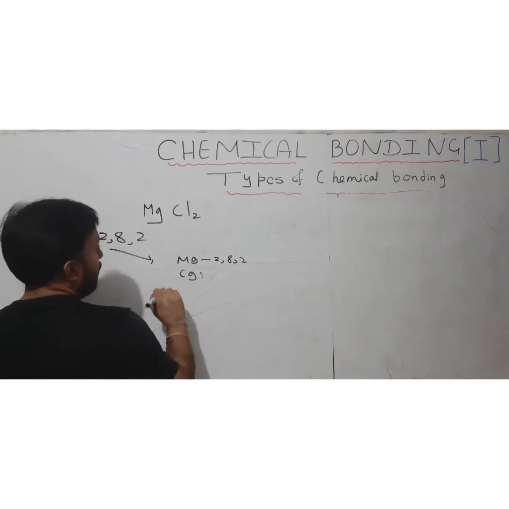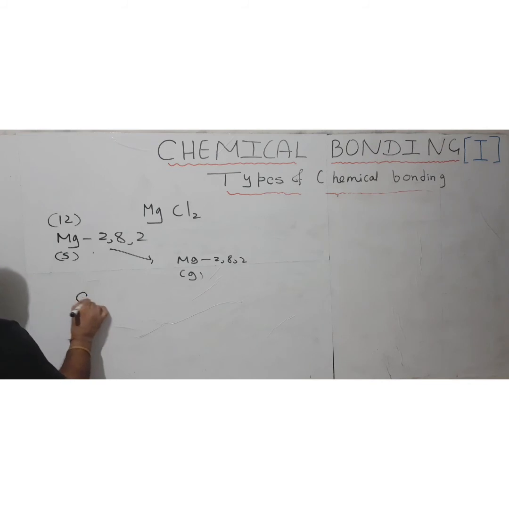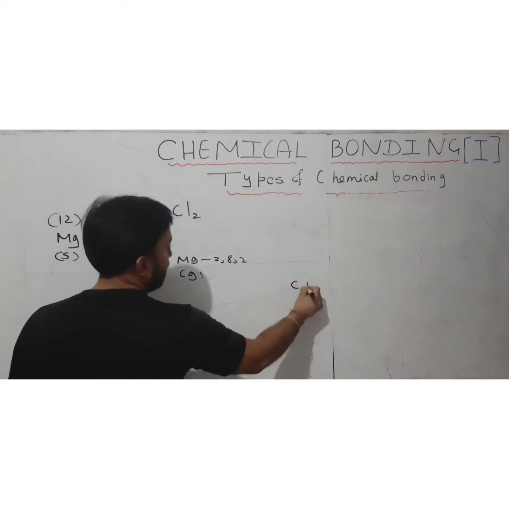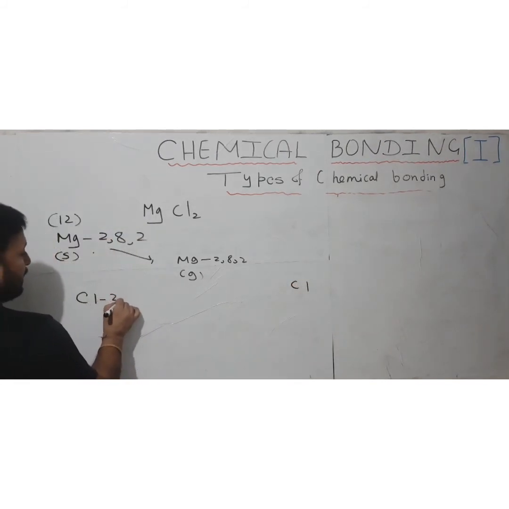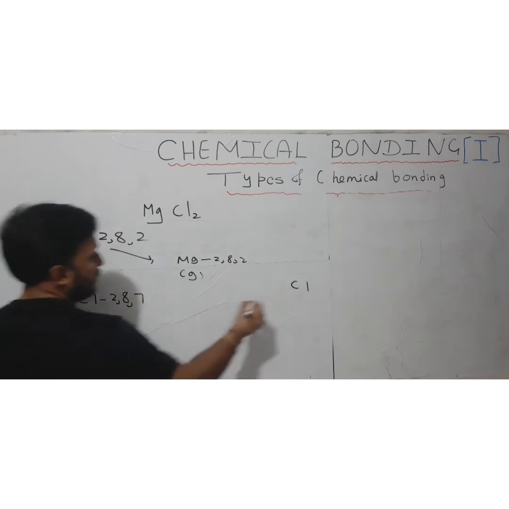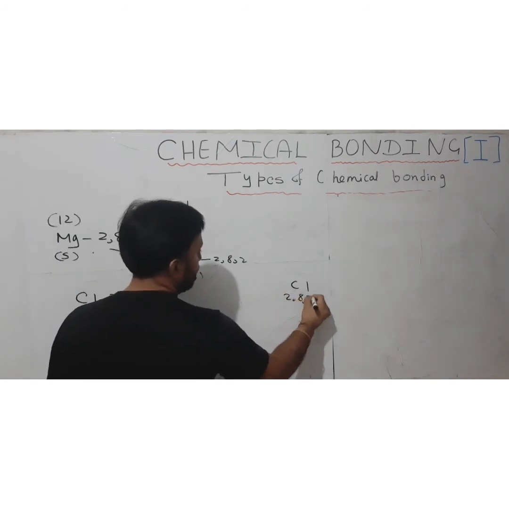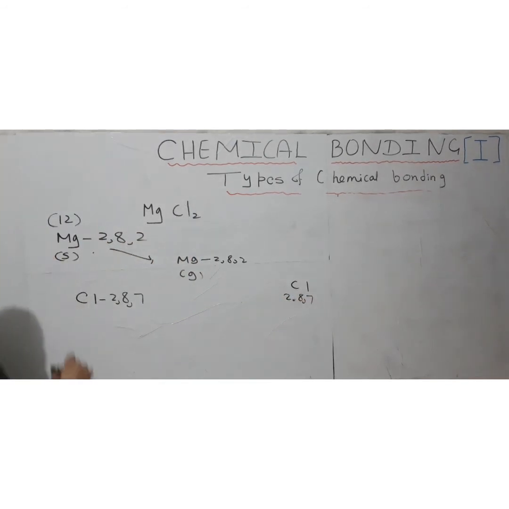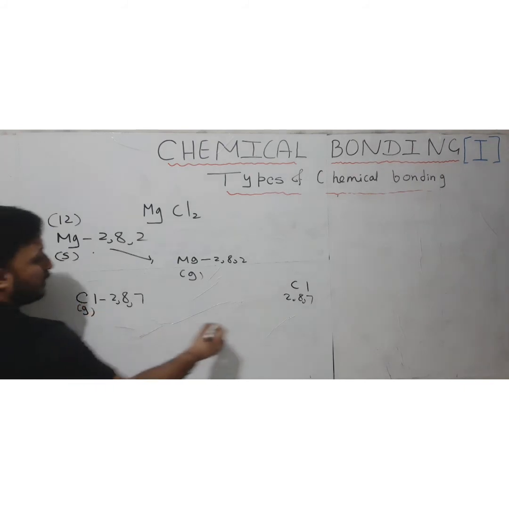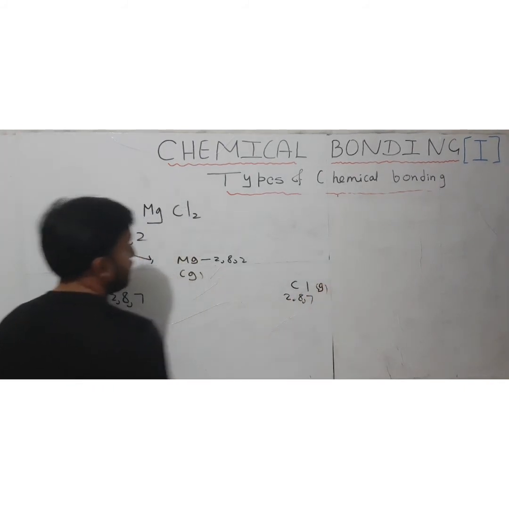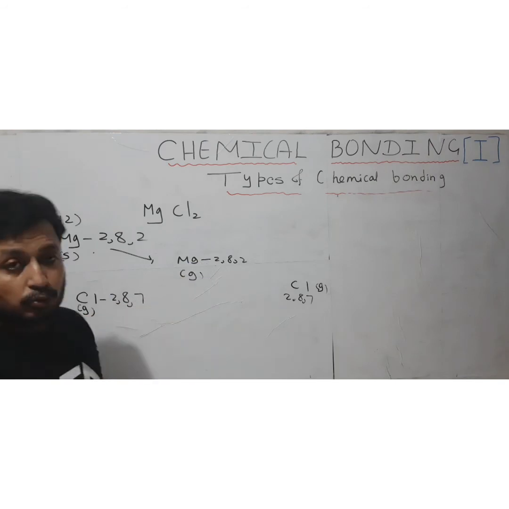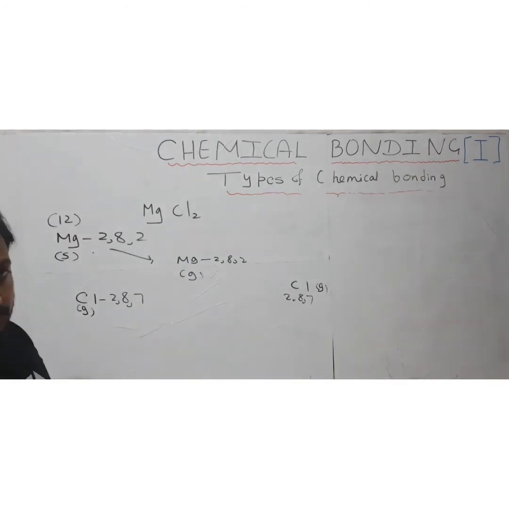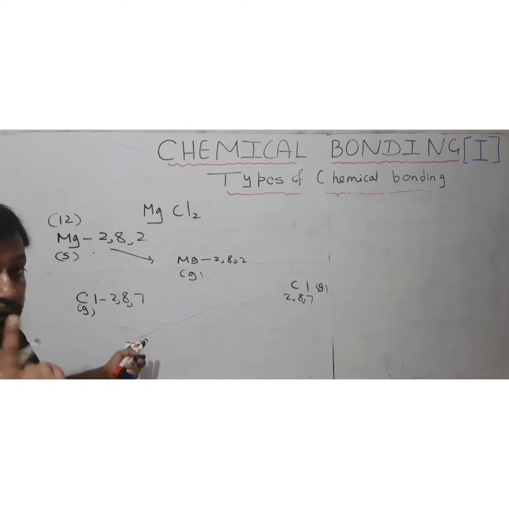Now another element is there. Suppose we have chlorine, and one more chlorine, and the 2 chlorine atoms have configurations 2, 8, 7 and 2, 8, 7 respectively. Why I am showing you these 2 chlorine atoms here is because magnesium has 2 electrons to transfer, and each chlorine requires only 1 electron to complete its octet.